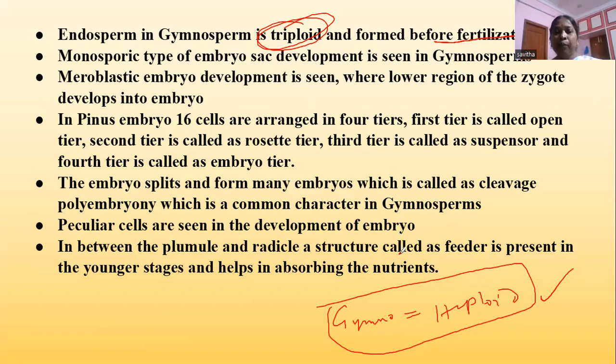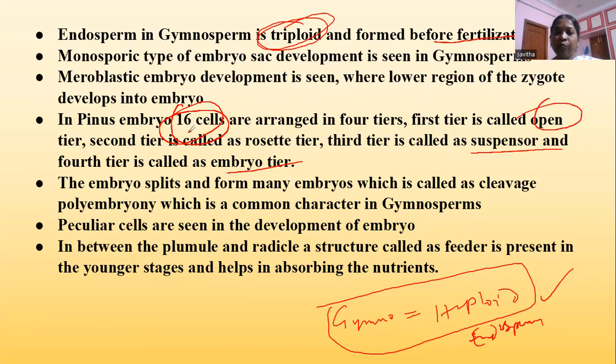In the Pinus embryo, 16 cells are arranged in 4 tiers. The first tier is called the open tier. The second tier is called the rosette tier. The third tier is called the suspensor tier. The fourth tier is called the embryo tier. So in the Pinus embryo, we see 16 cells in 4 tiers.